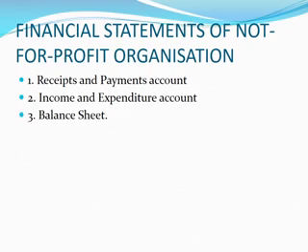Now the time has come to learn about each and every statement. But in today's class, we are going to discuss only the concept of the receipts and payment account. In the next class, we will discuss the income and expenditure account and the balance sheet.